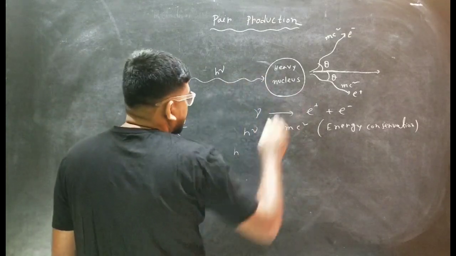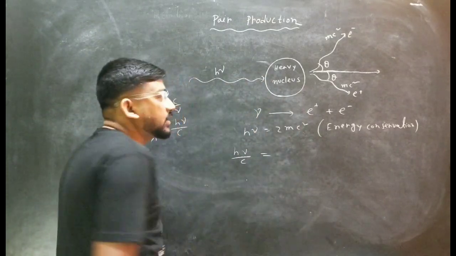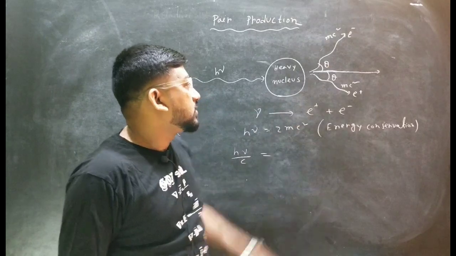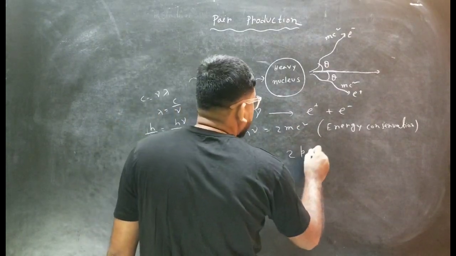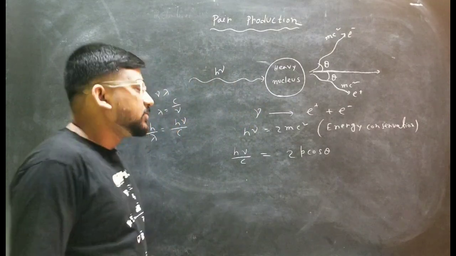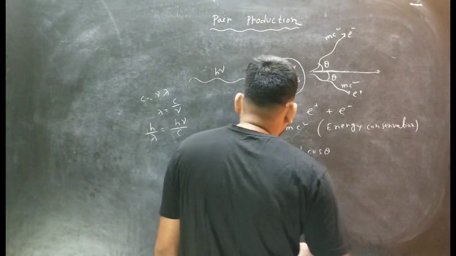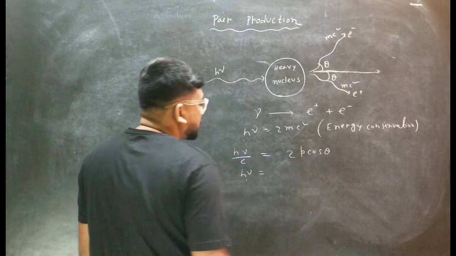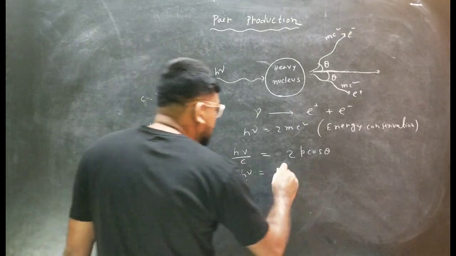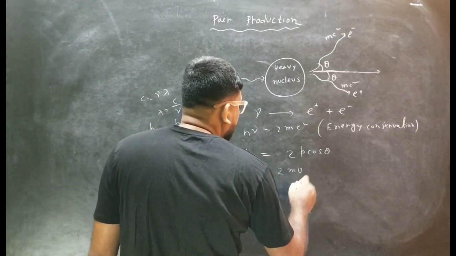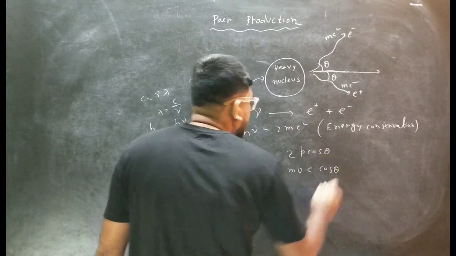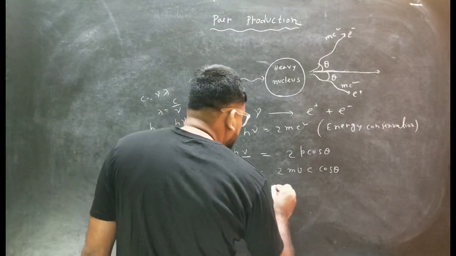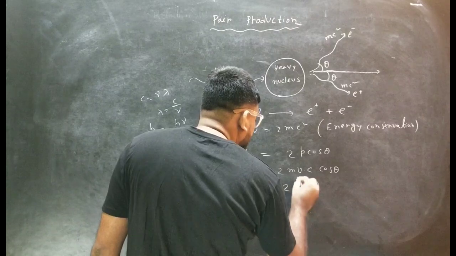So the initial momentum along the x axis is nothing but h nu by c, and the final momentum is the component along the x axis, for this also p cos theta and for this also p cos theta. So it will be 2p cos theta. Now if you write p as mv, and multiply by c here, we will have h nu equal to 2 into mv into c into cos theta. If you want to write it in terms of mc square, you can write it as 2 into mc square into v by c into cos theta.